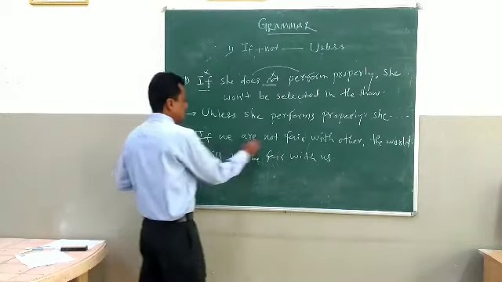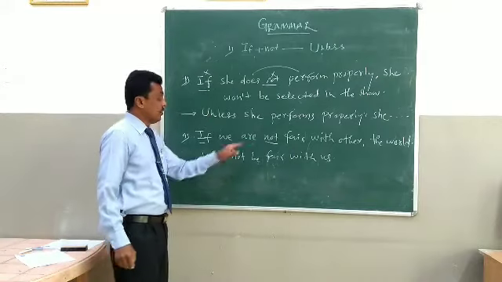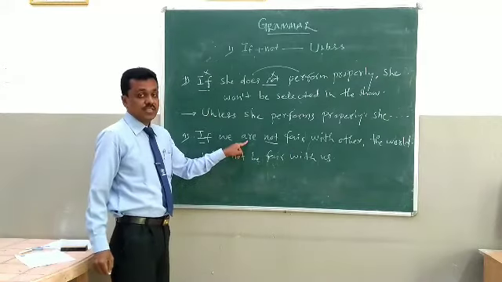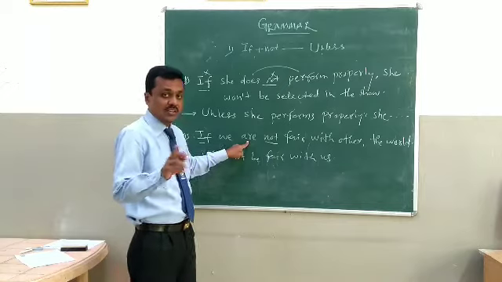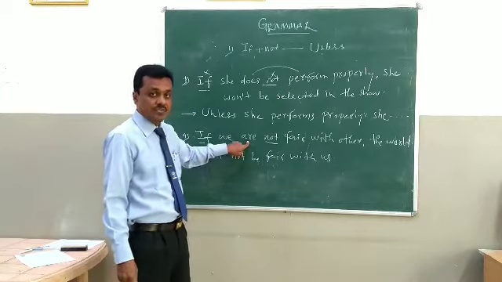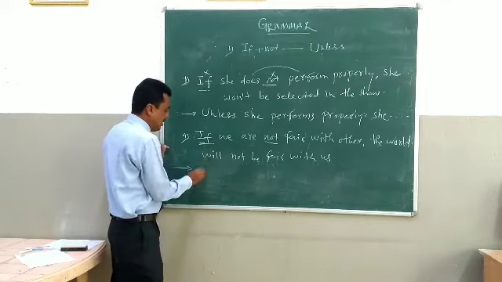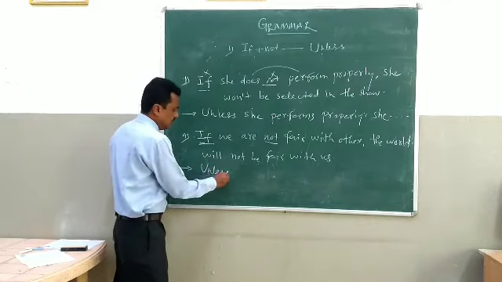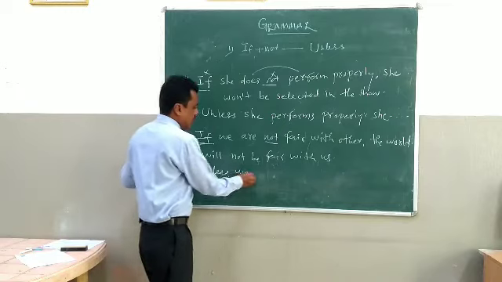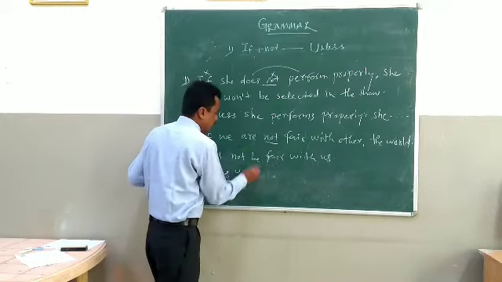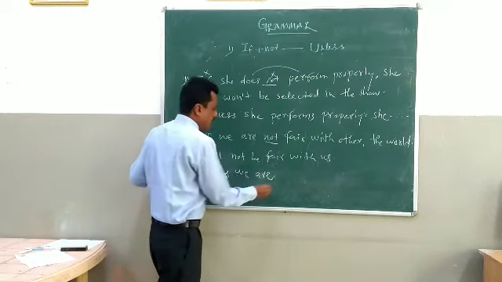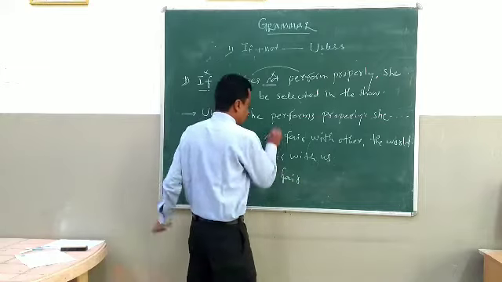If not. Now here helping verb. In this sentence, do, does, did not used. Helping verb is here are. So see how can we do this one? In place of if we have to use unless. Unless we are. So helping verb as it is we have taken. We are fair. Remove not.